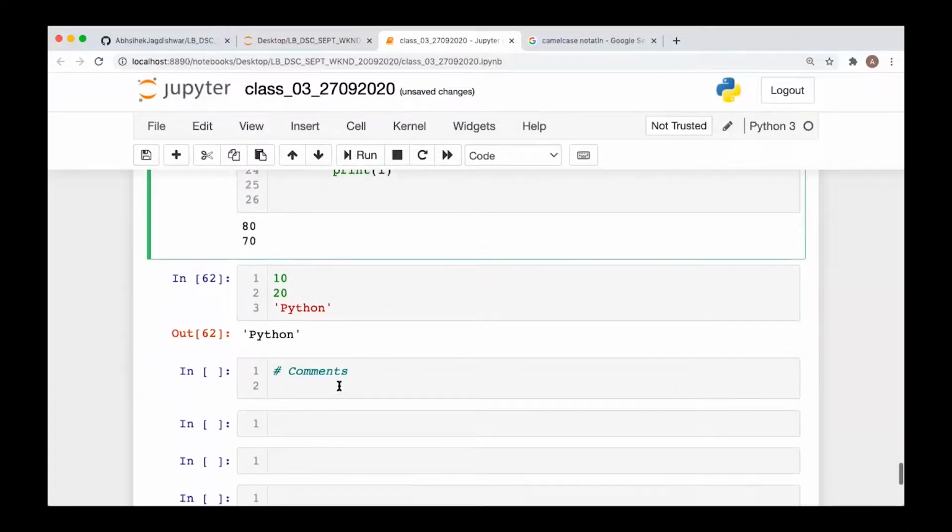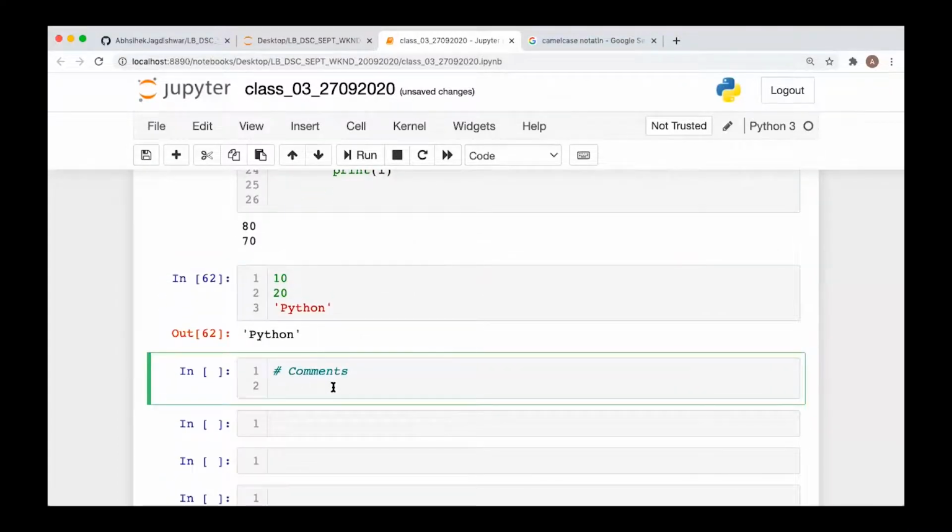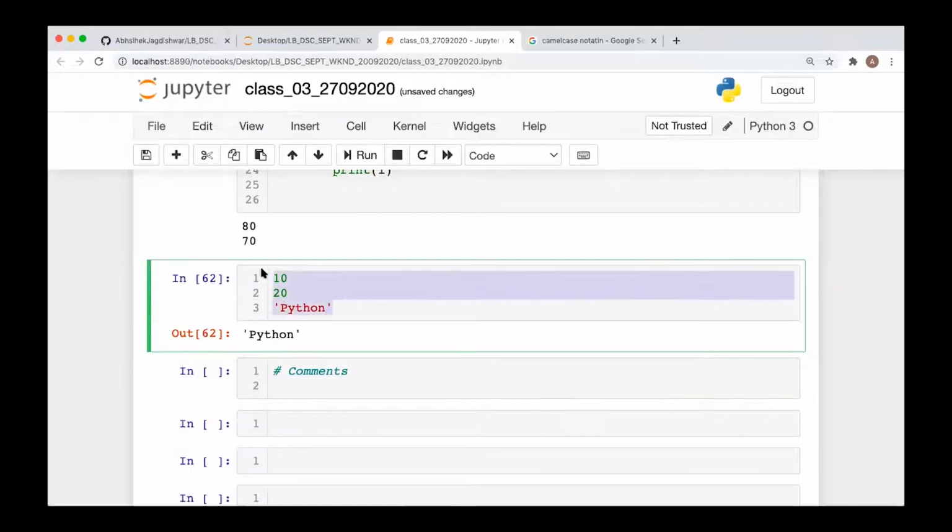So now we have the comments. Comments in Python can be used for two purposes. One, if you don't want to execute a set of code, or if you want to skip the execution for a set of code or block of code, then you can comment them. For example, if I don't want to execute this set of code, I can select it and I can comment it. Or the other way is to write the documentation.